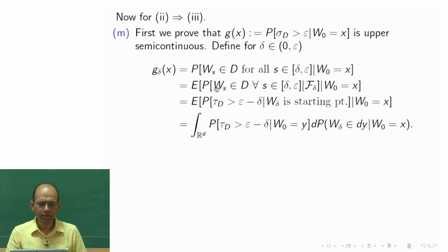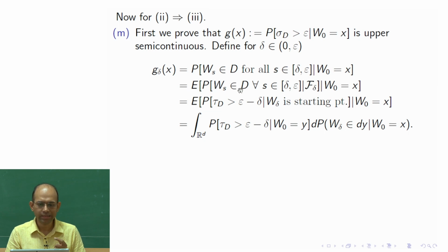Here I can use the tower property. I can condition with respect to the finite sigma algebra F delta, at time delta. When I do that, this is a conditional probability, and then an expectation of this random variable, because this is now an F delta measurable random variable.